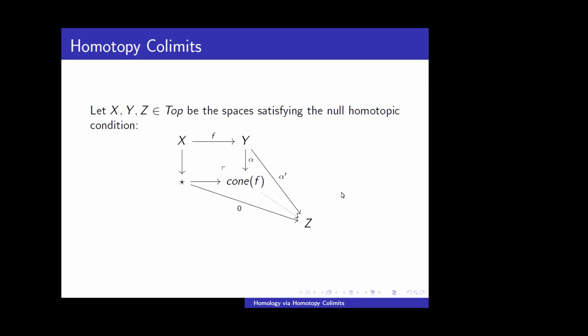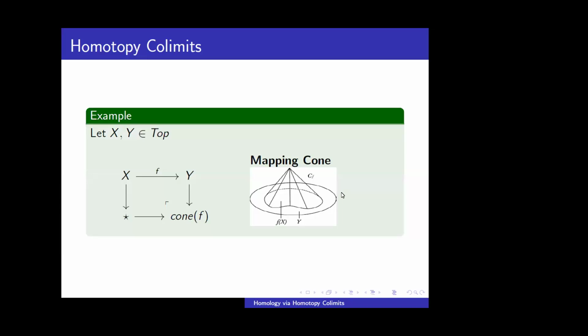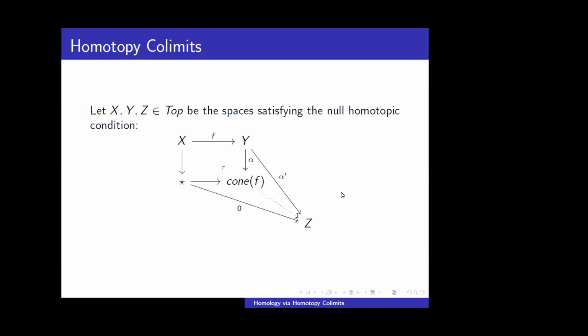Why does this happen? Because if I have another map to Z such that alpha prime f is null homotopic. It's null homotopic because it has to be homotopic to X to star to Z. So it maps X to a point in Z. So if it is exactly null homotopic, it will be exactly factored through the cone of f. So this cone is a homotopy pushout of this diagram, the homotopy colimit.